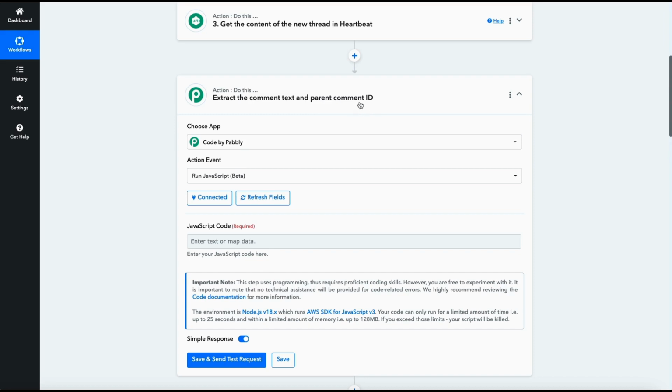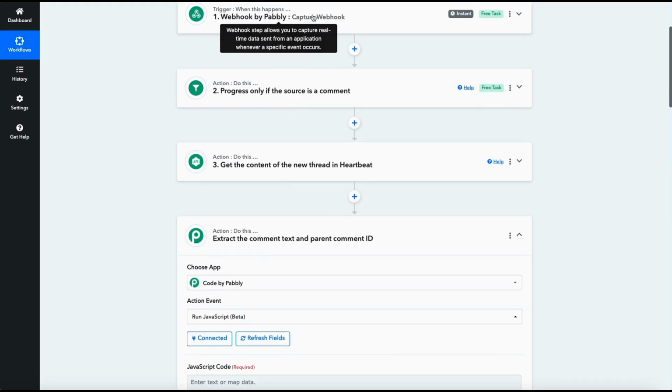And essentially, if the comment that we captured here doesn't have a parent, then the parent ID becomes its own comment ID. But if it's a child comment, then we need to be responding to its parent comment, its parent ID.